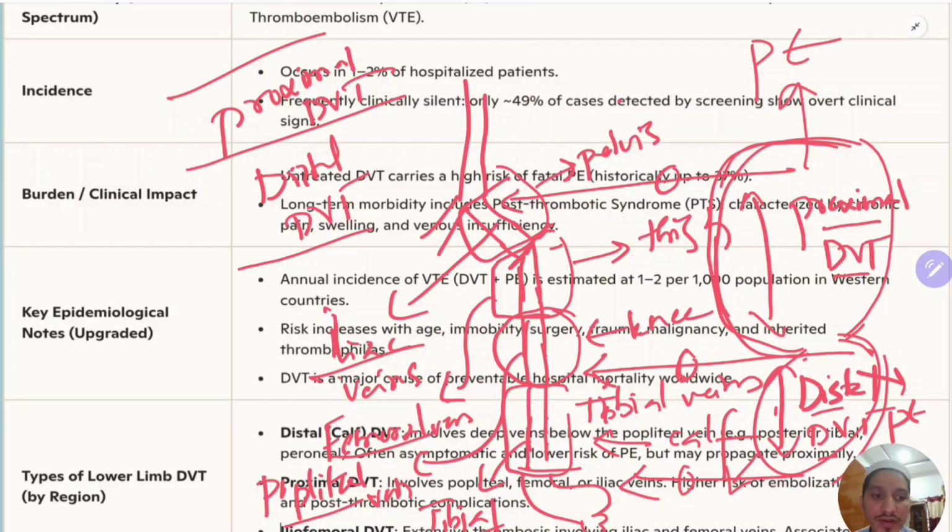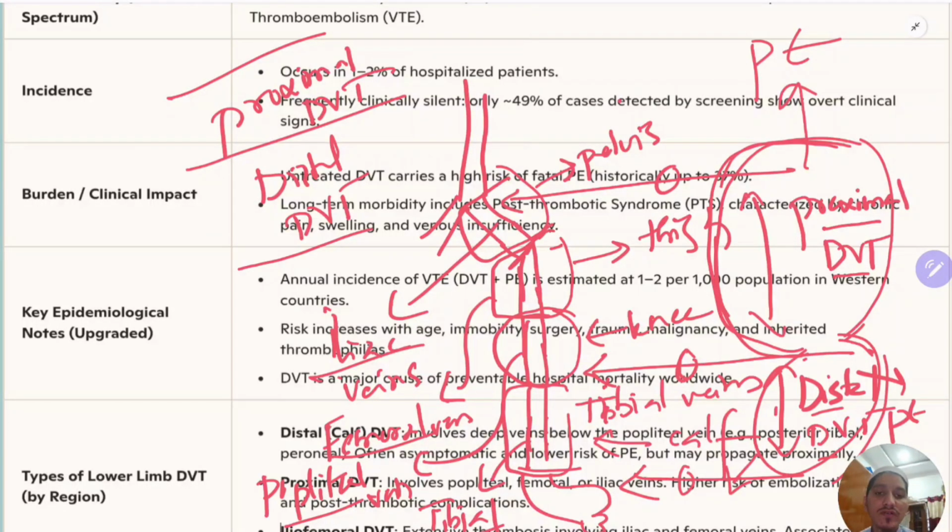Because it has high probability of causing pulmonary embolism. Okay, so any thrombosis in the popliteal, femoral, or iliac vein requires treatment. Any thrombosis in distal vein, meaning calf vein, we will monitor it first. If it progresses, then we will treat. So that is an important thing, and symptoms also differ.